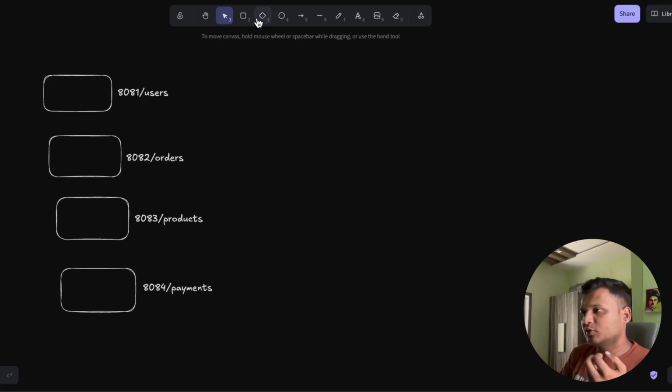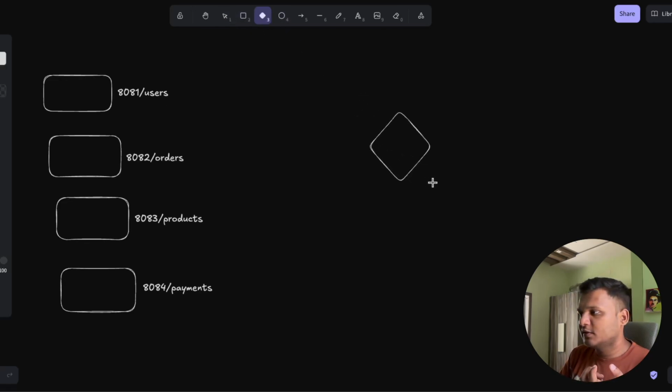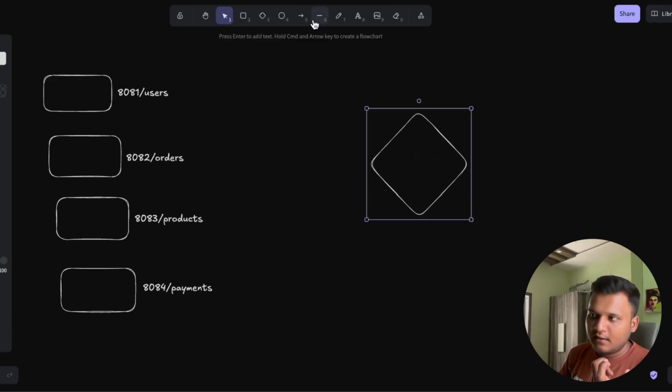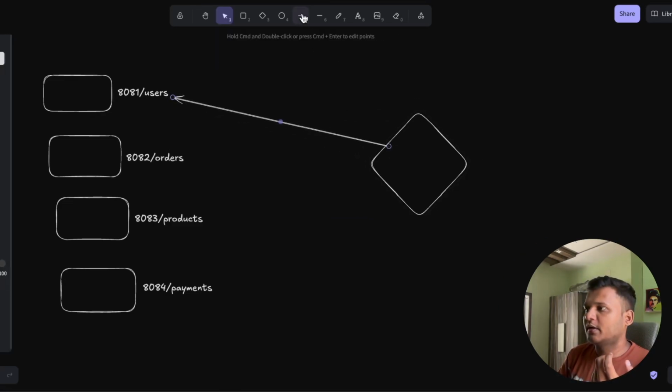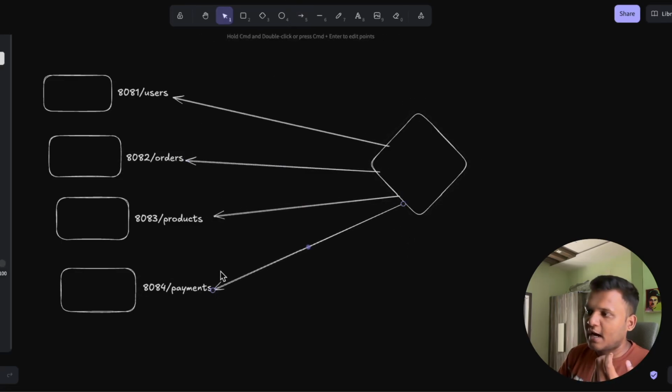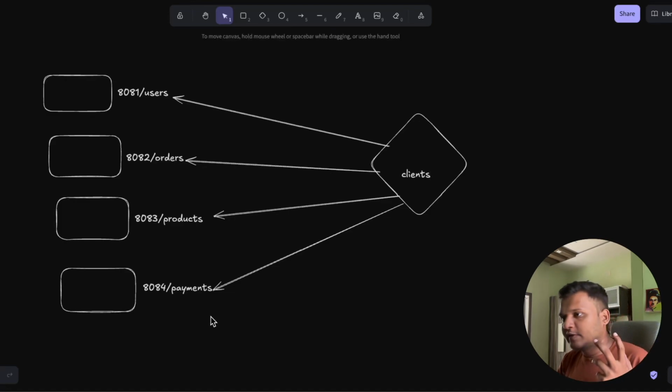So how will the front end manage them? Let's say here is your client. You don't want to call each and every port and each and every URL, and it becomes very hard to manage and remember every port and every endpoint, right? So that's where API gateways come into the picture.